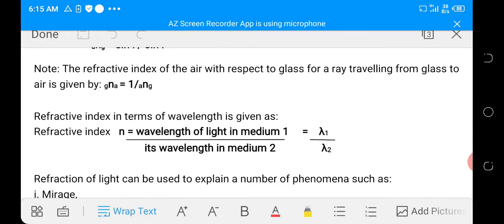Refractive index can also be given in terms of the wavelength of light. So the refractive index in terms of wavelength is given by the wavelength of light in the first medium to the wavelength of light in the second medium. That is, if the light is traveling from air to glass, and I want to find the refractive index of glass with respect to air, we just need to find the wavelength of light in air divided by the wavelength of light in the medium.